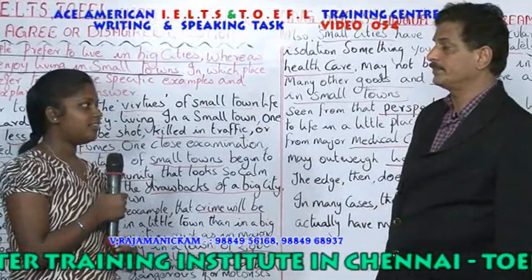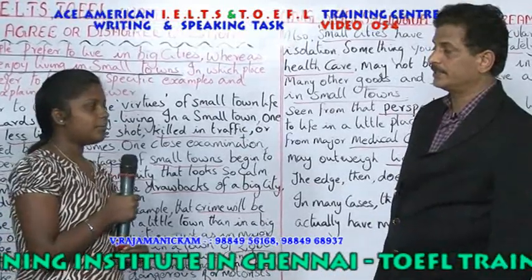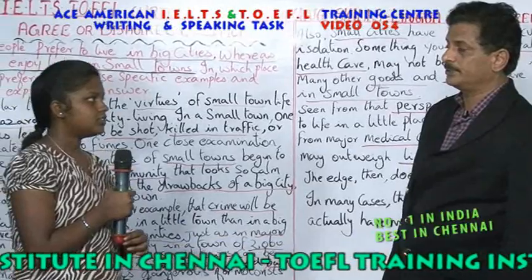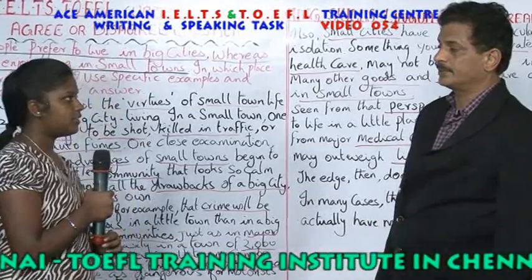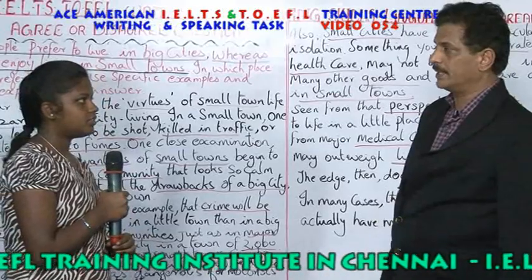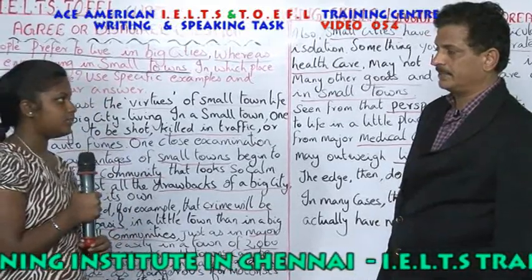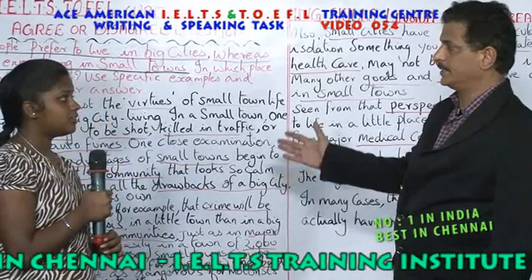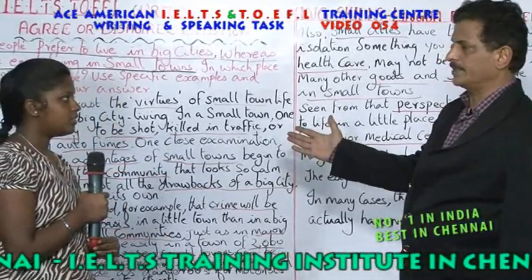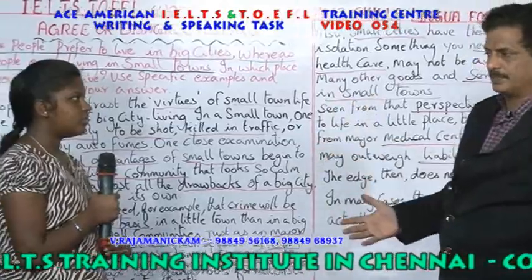What's your name? Lavanya. What's your qualification? BE aeronautical. So, what do you plan to do? To study abroad. Which country are you going to? UK. Okay, then what are you going to take? You are taking the academic examination, isn't it? Yes. When do you plan to write your exam? In the month of November. Okay, regarding this topic, could you talk about it? I'll give you 2 minutes to speak. Okay, you may start.